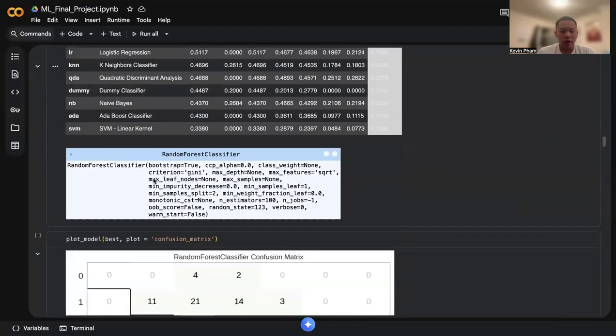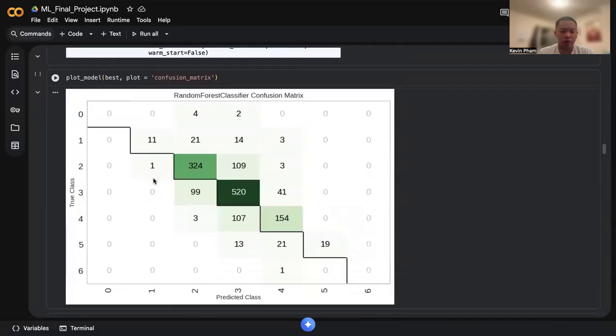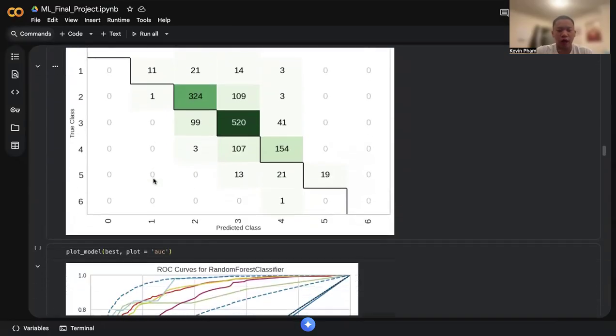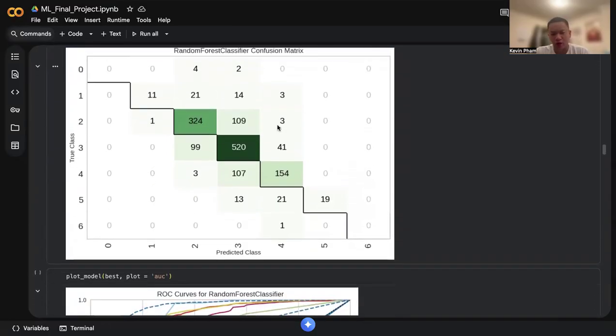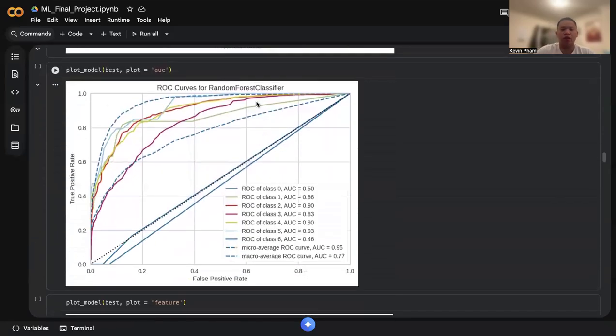Additionally, I then plotted the confusion matrix. I found there are a lot of true answers. However, as I kept going down, the values got misclassified, as shown over here. There are values where it was misclassified. And then I showed the receiver operating characteristic, or area under the curve, to help determine the false positive rate versus the true positive rate.